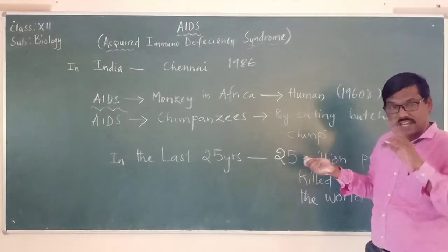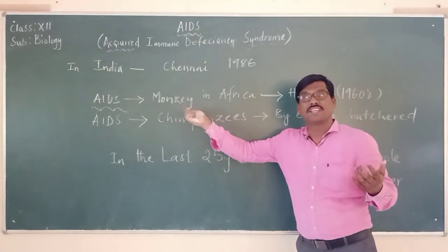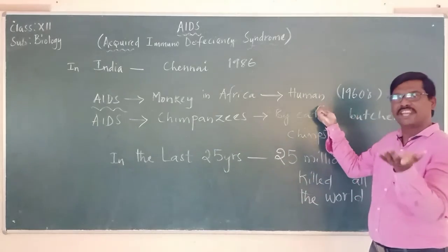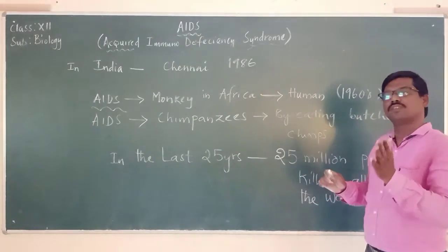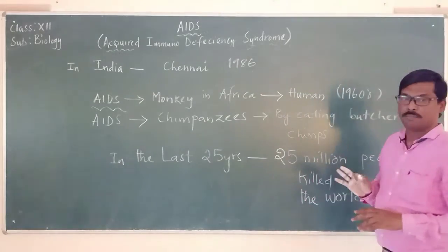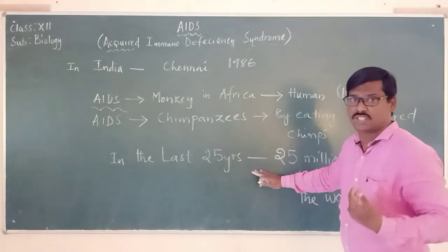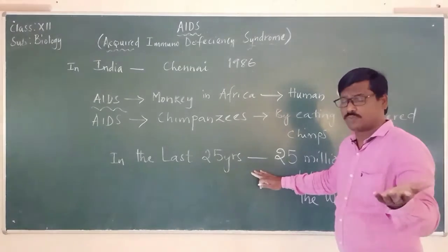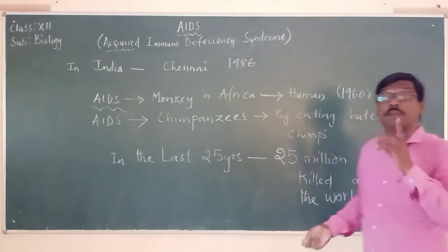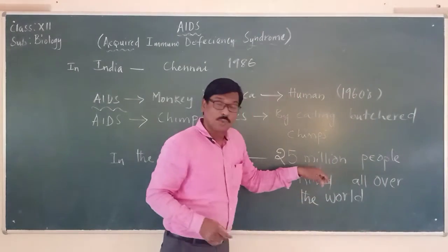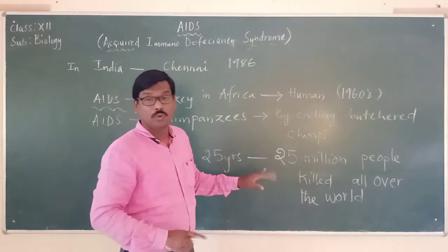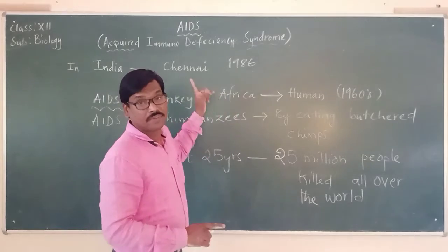But it was first detected in what? Monkeys and chimpanzees. From them it was transferred to human beings, and from then on it has been spreading from one person to another. And in the last 25 years or so, more than 25 million people have been killed all over the world because of suffering with AIDS.